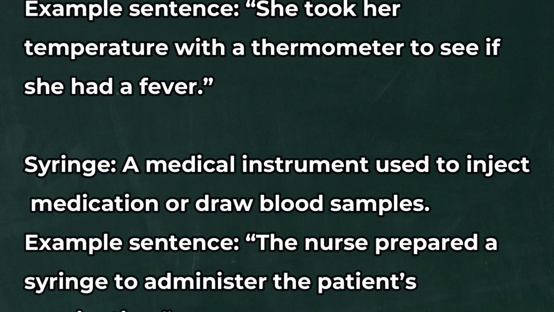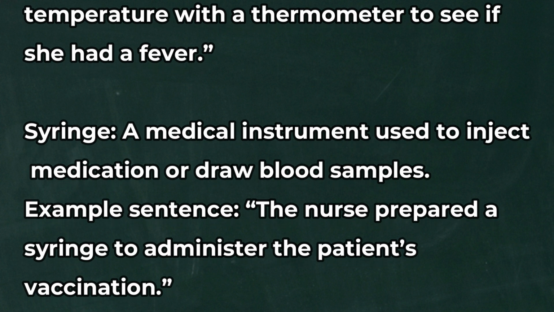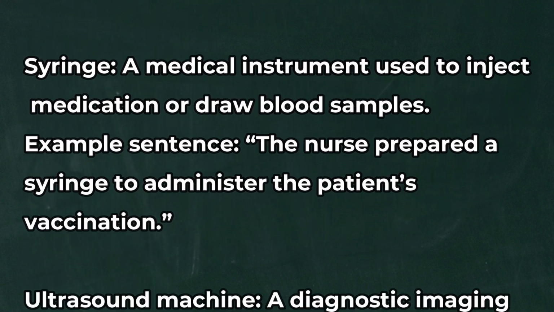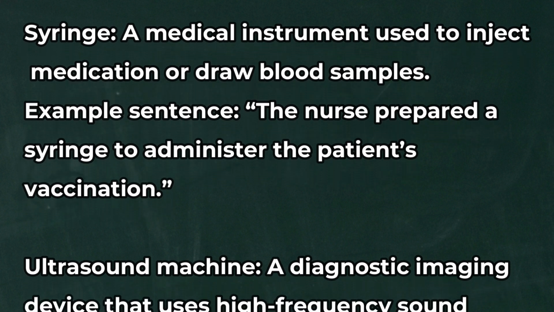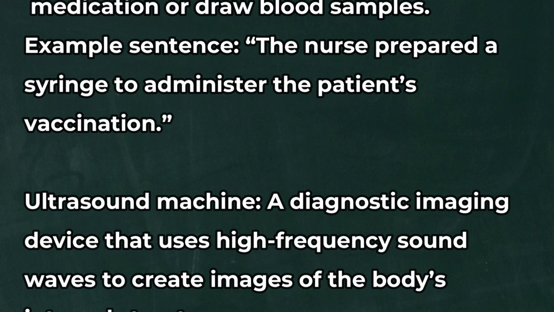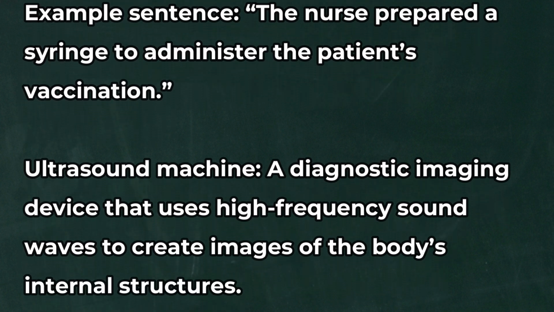Syringe. A medical instrument used to inject medication or draw blood samples. Example sentence. The nurse prepared a syringe to administer the patient's vaccination.